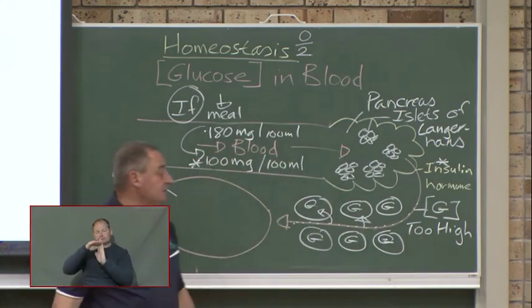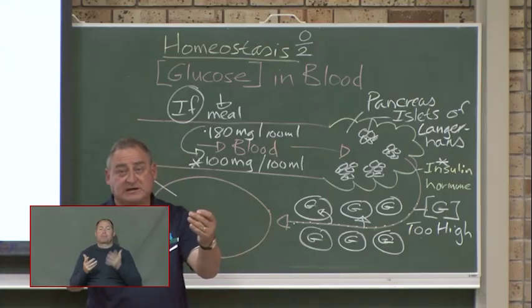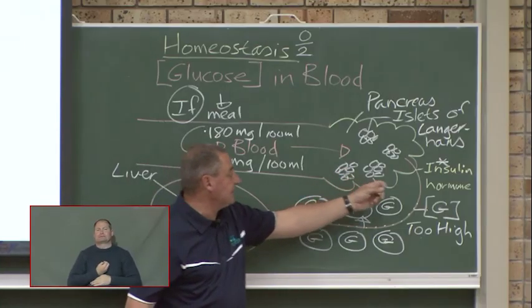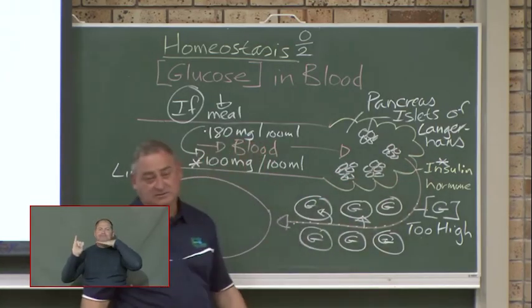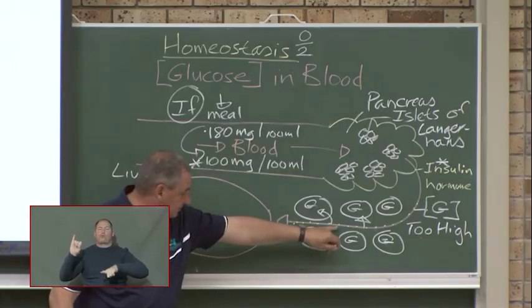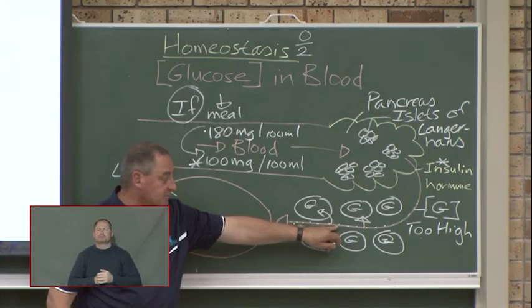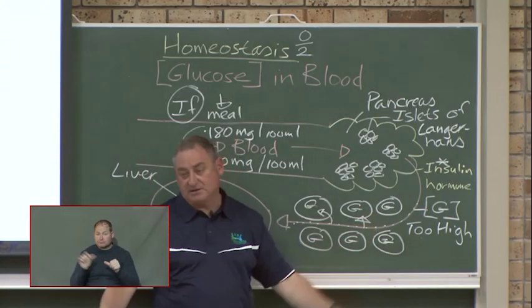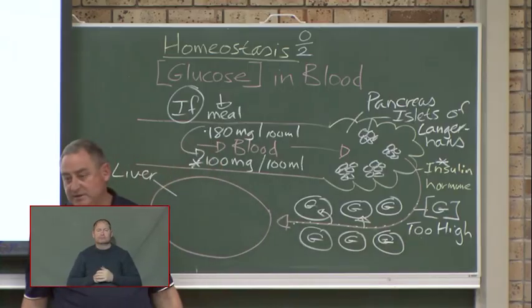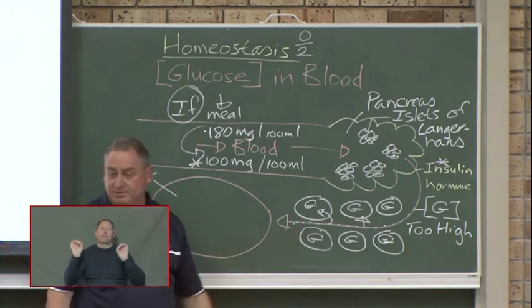But let's say a certain person, a young person like yourself, does not produce enough insulin from his pancreas. What will be the measurement of the glucose in here? It will still be high, obviously, because the messenger is not there to give the message. So nothing will happen.